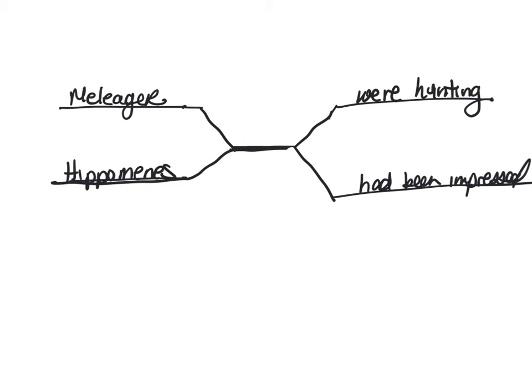So now, how do I join them together? Well, the word and joins Meleager and Hippomenes, so I just put my and in. Does it matter whether the and goes on this side or this side? Technically, yes. Do I actually care that much? No. Were hunting and had been impressed. So again, we have an and, so I join those together.